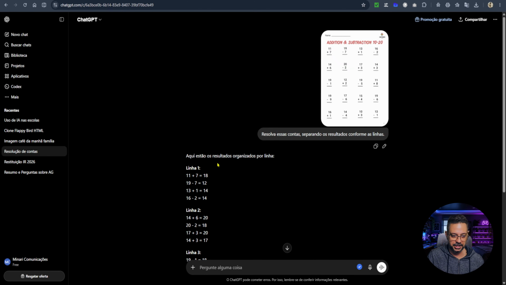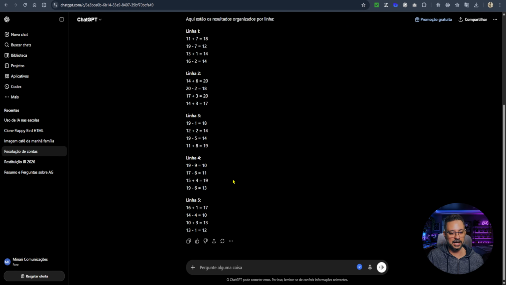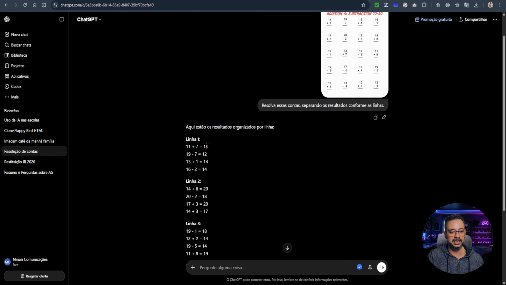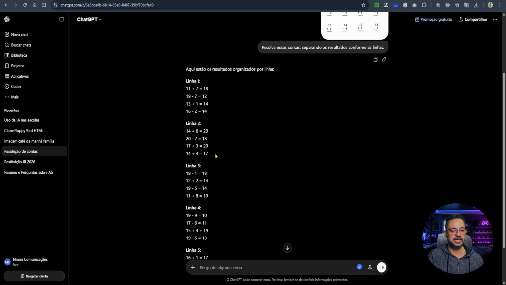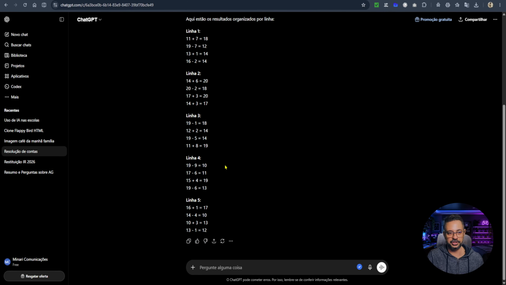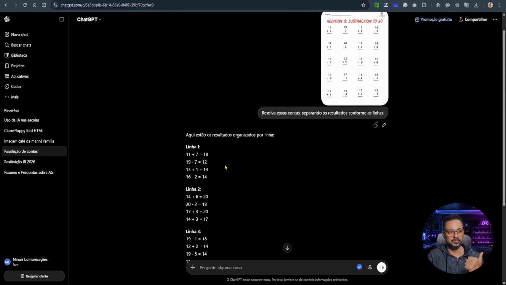And it did it correctly. Line number 1, 2, 3, 4, and 5. I have 5 lines here, and then it performed the operations and gave me all the results correctly. No problem at all. Now let's go to Gemini.